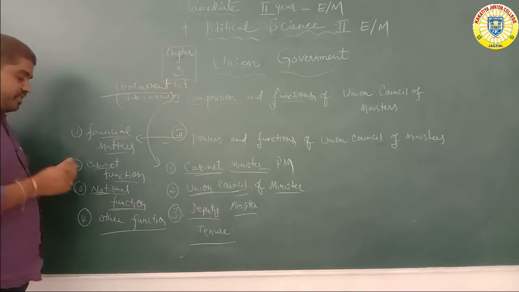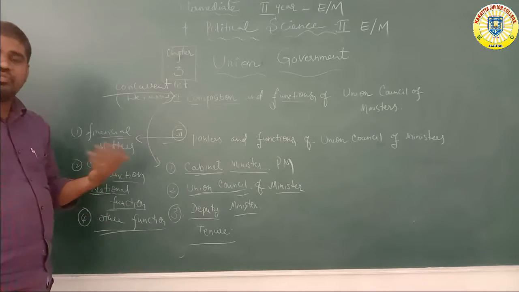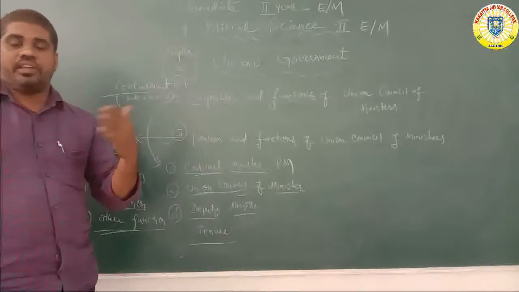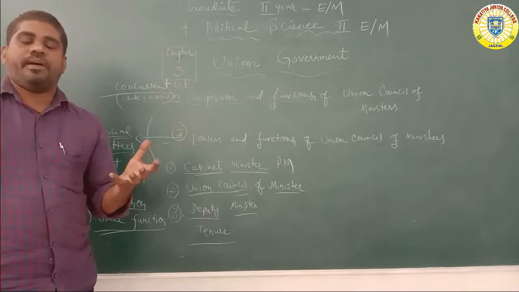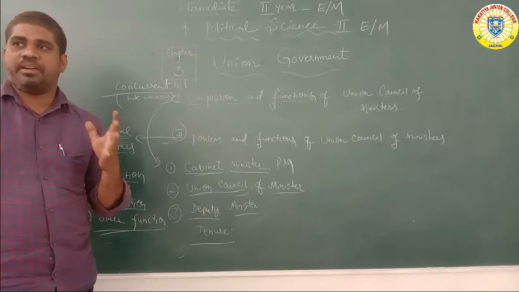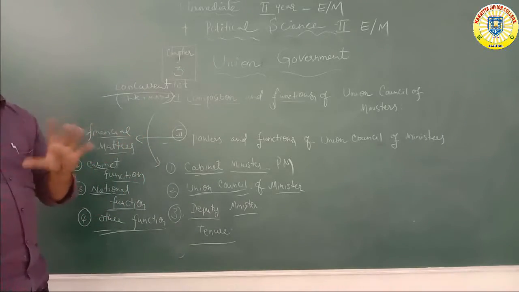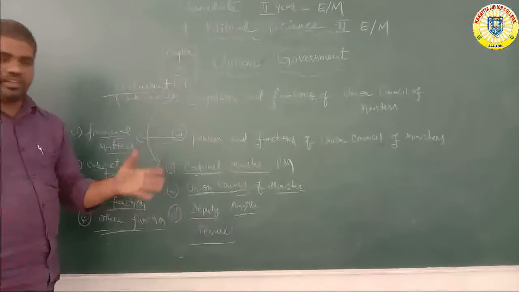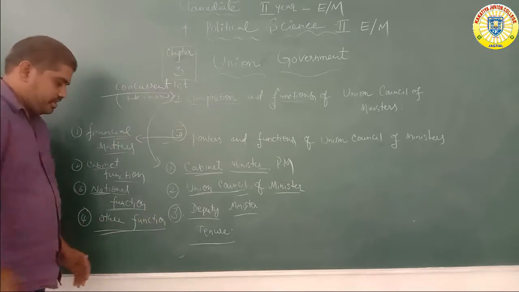Next, other functions. What are the other functions? About the army, air force and navy, and country border problems, country border lines. And next, mainly the waterways department, and roads, and the integration of the market from one state to another. So we will discuss other planning or other functions.